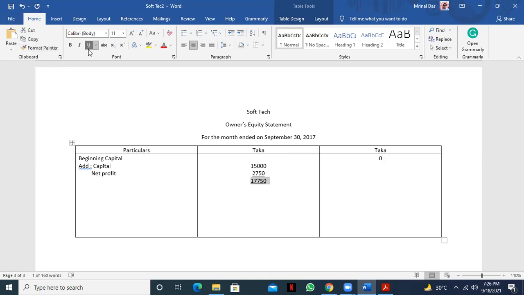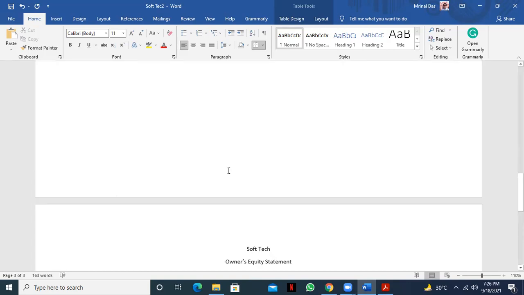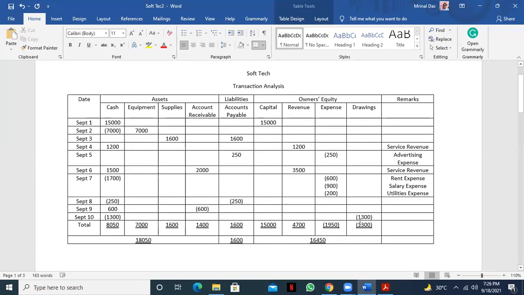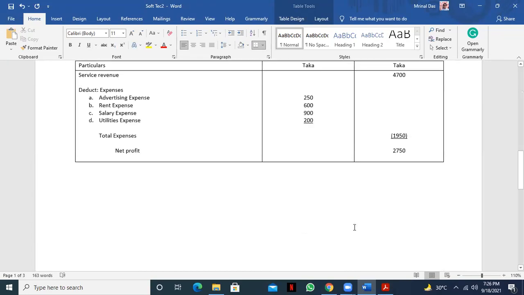Now, from this amount, we'll deduct the drawings, less drawings or dividend. Here you see we have drawings, how much? We have drawings of 1,300. So let's deduct 1,300.